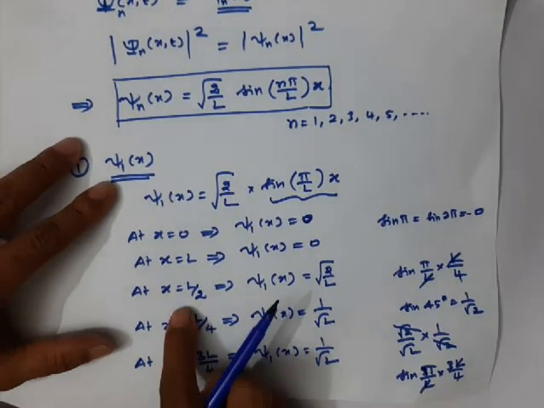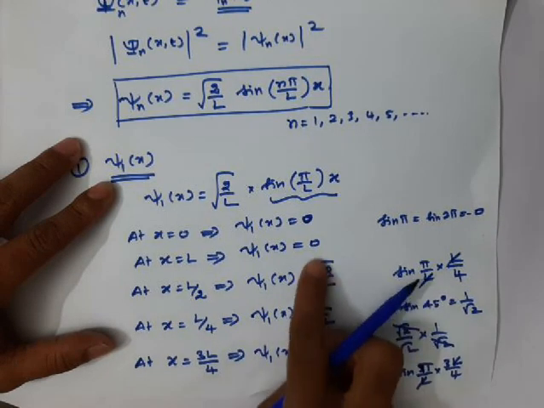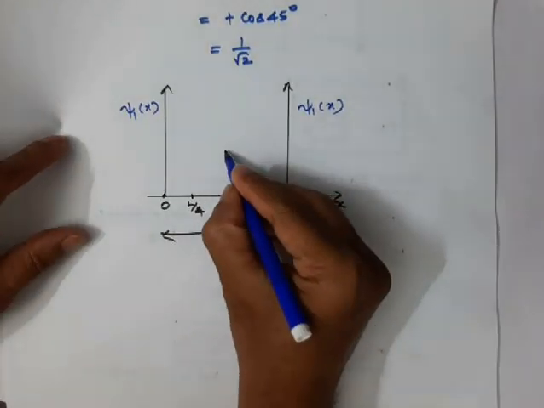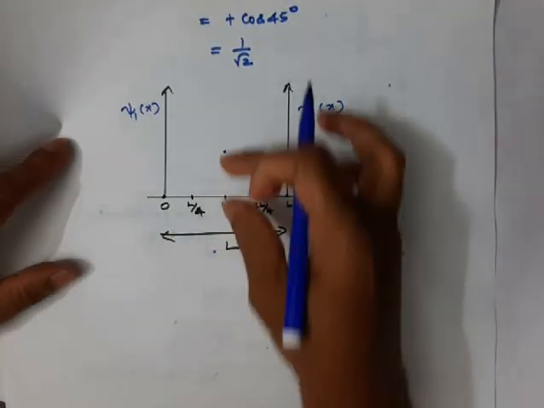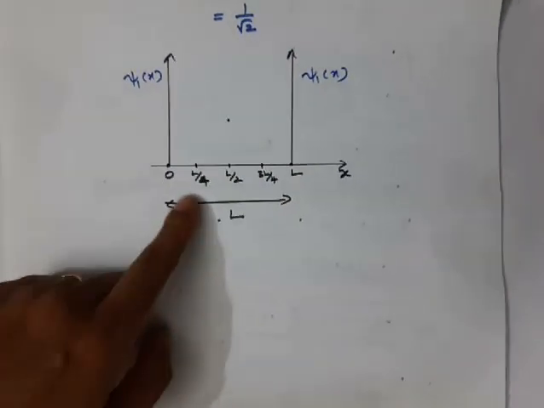At x equal to L by 2, the wave function value is square root of 2 by L. It's the positive value, right? So you will get some value, say for example here. Let this length be square root of 2 by L. Okay. Then what happens at x equal to L by 4 and 3L by 4?